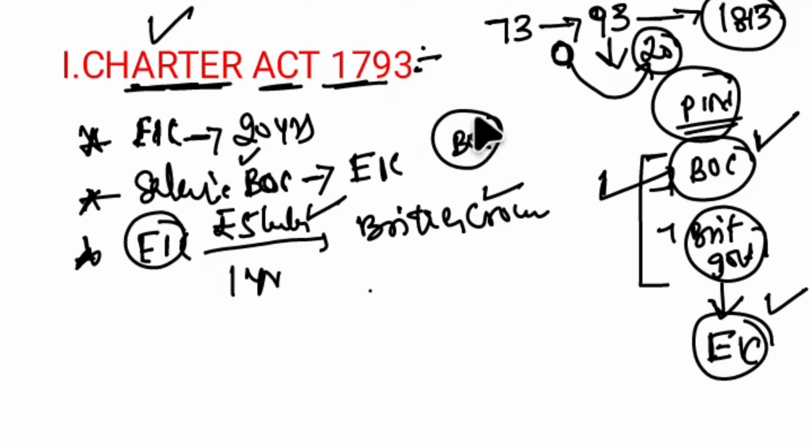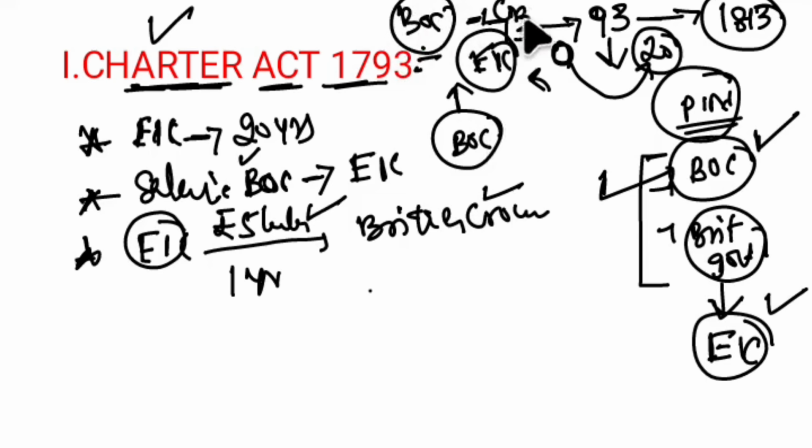So the Board of Control, who are these people? They will supervise the political affairs of the East India Company, and also the civil as well as military and revenue affairs of the East India Company. Basically they got complete control. BOC overrides COD, which is the Court of Directors. So BOC has more powers than COD.